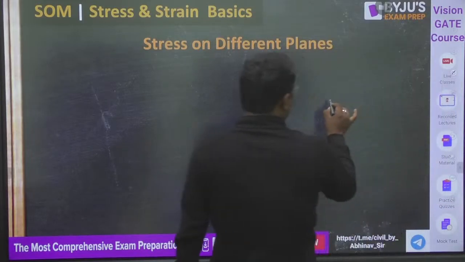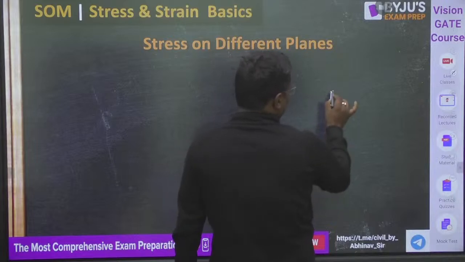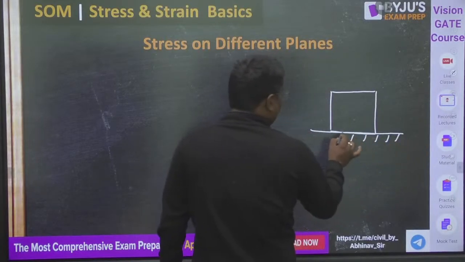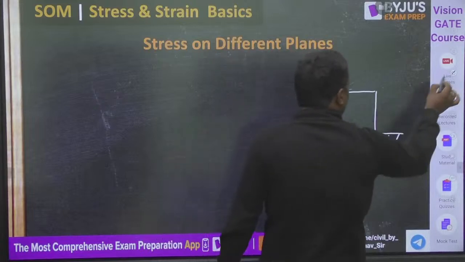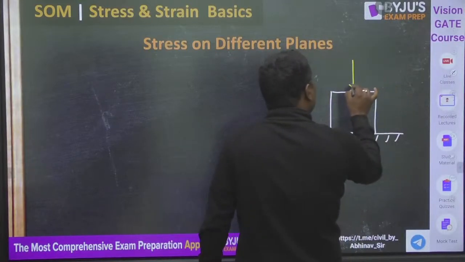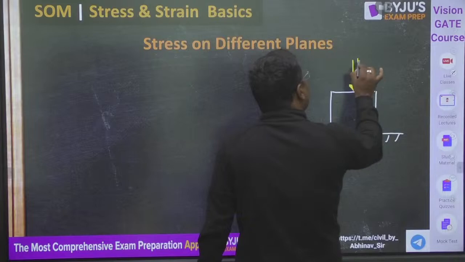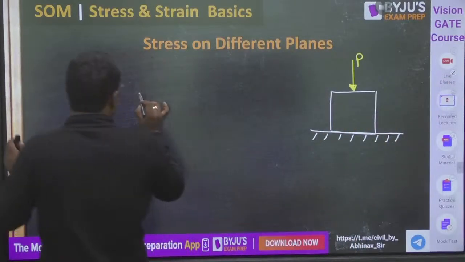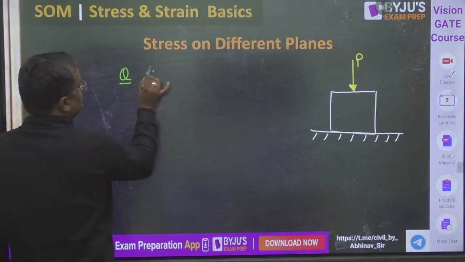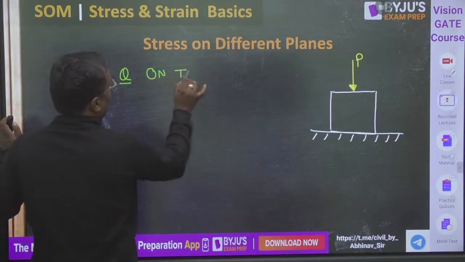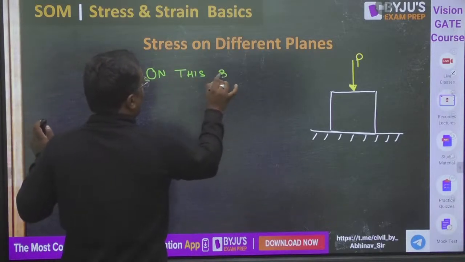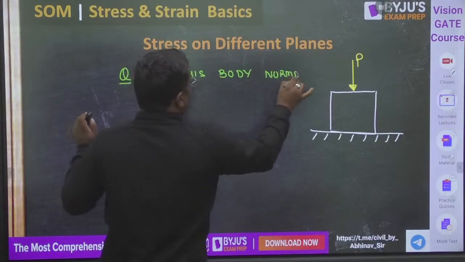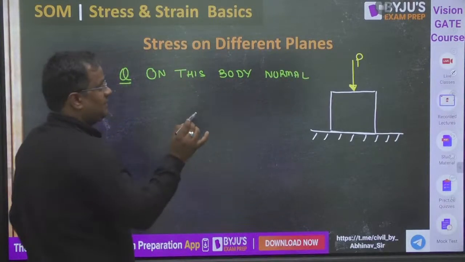Suppose this is a body resting on the floor, and on this body I am applying a force P like this. Now my question is, everyone please answer: on this body, is normal stress coming or shear stress coming? Everybody please answer in the comment box.